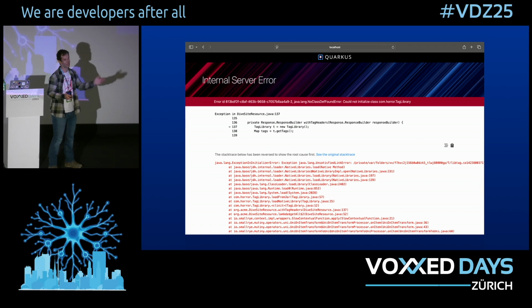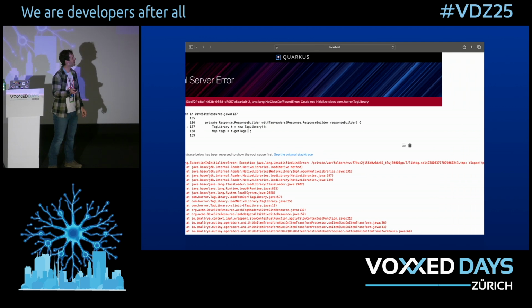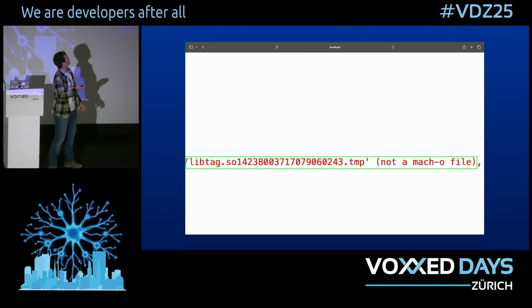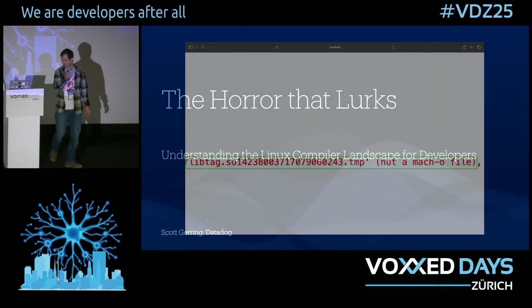We can see at the top that we can't find the tag library, which is the part inside this API we're trying to use. And if we scroll dramatically across and then squint, we can find this, which is maybe a little bit helpful. libtag.so is not a Mach-O file.